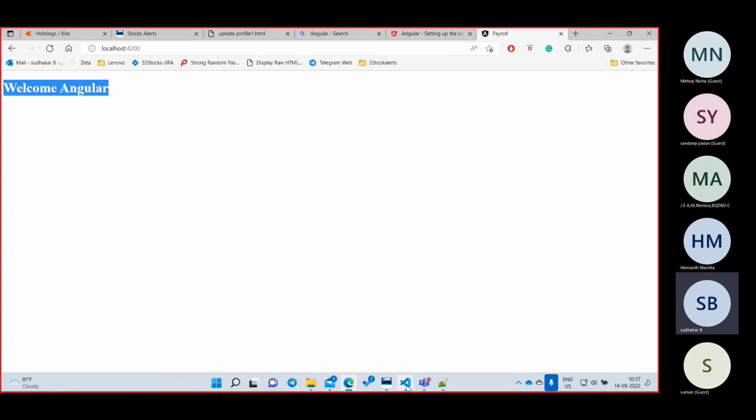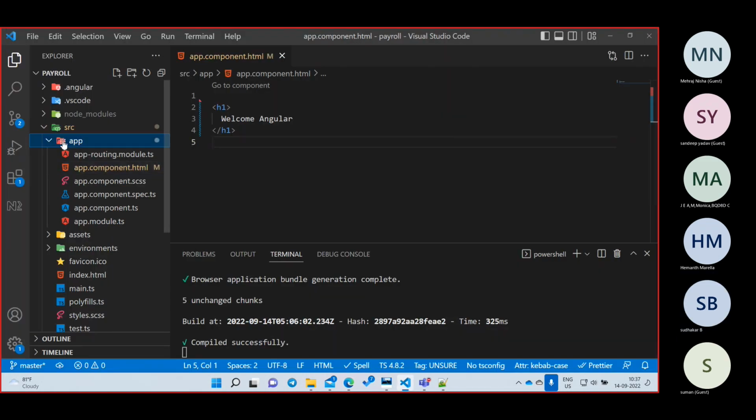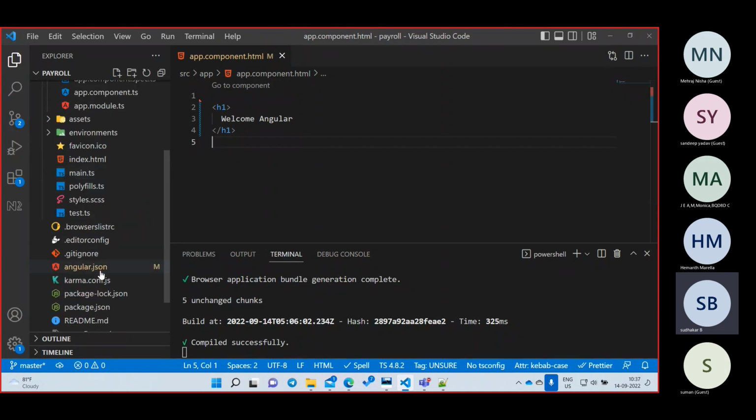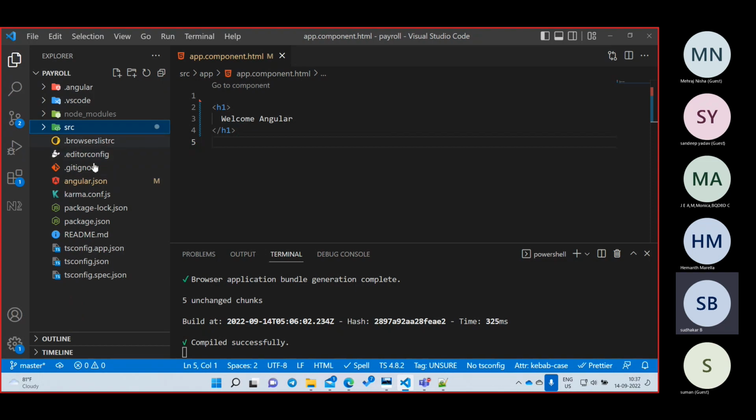Now we have a hello Angular. So where do we need to go for the output? app.component.html, and write something there. Now I will explain each file, what this file is, where we have to write it, and how Angular will be loading.